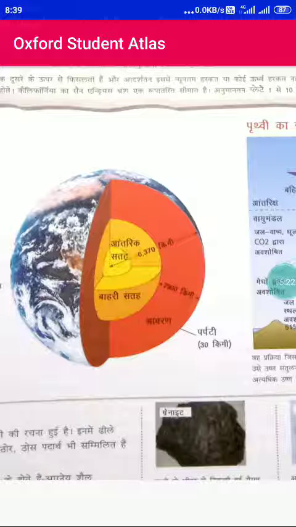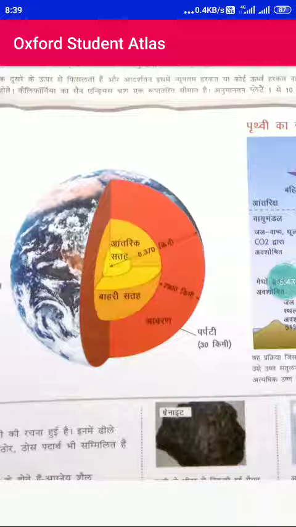Then further down is the last layer, which goes up to a depth of 6,370 kilometers and has two divisions, outer and inner. I am saying it wrongly, it's not crust, it's the outer core and inner core.